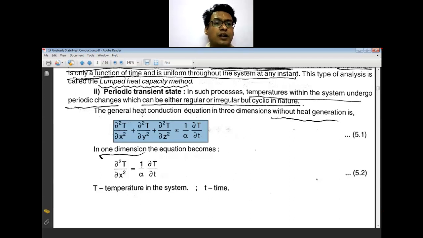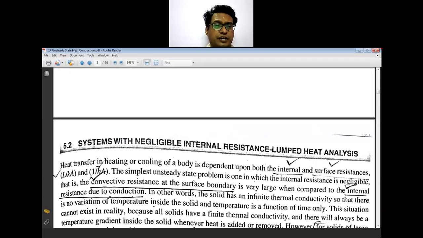So that is your distance x, y and z, and temperature is a function of time. When you consider one dimension, temperature is a function of distance as well as time, both. However, if it is a diffusion problem only, there is only the x term, that is the distance term, that will be there.